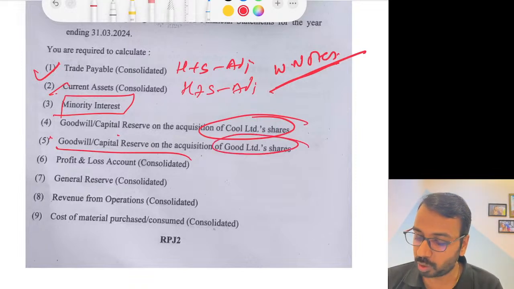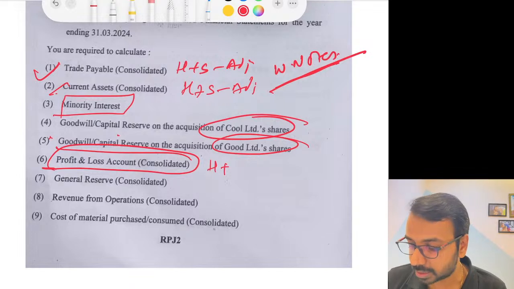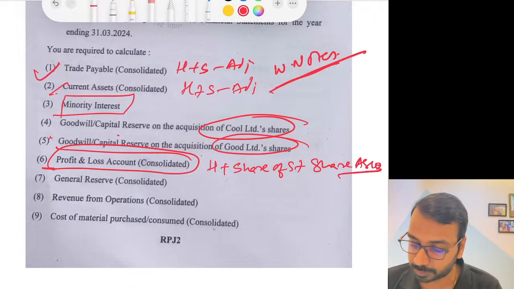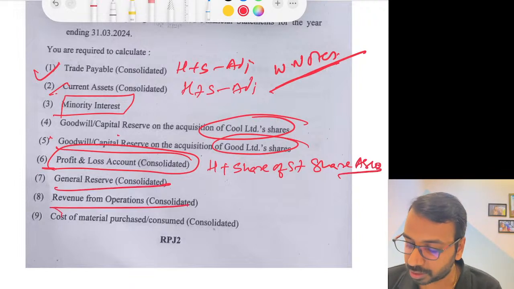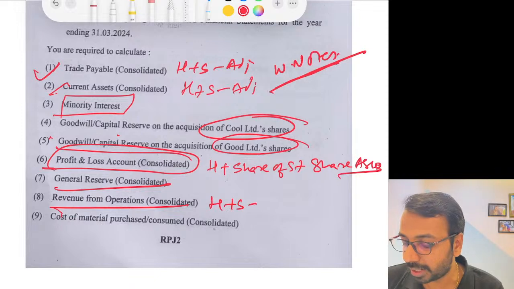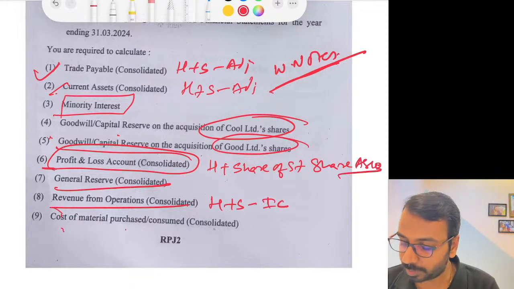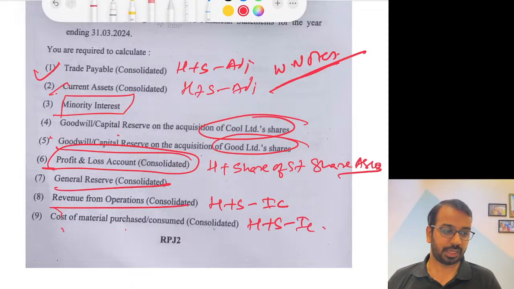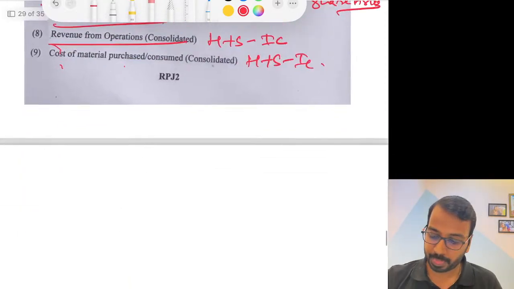Goodwill calculation on Good, again simple. P&L account consolidated, you will take holding plus share from subsidiary plus share from associate. Don't forget this. General reserve, revenue from operations, holding plus subsidiary minus intercompany. Cost of material purchase, holding plus subsidiary minus intercompany. That is how you have to approach this.